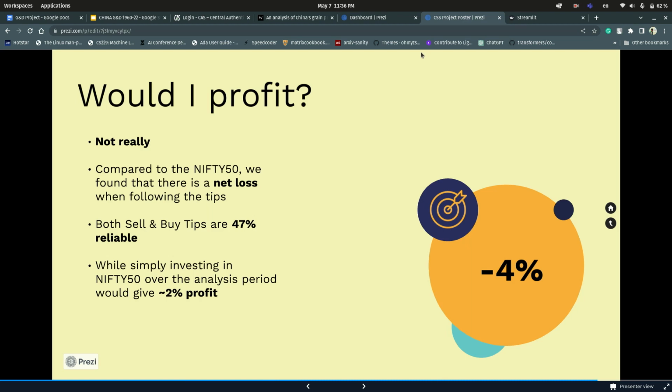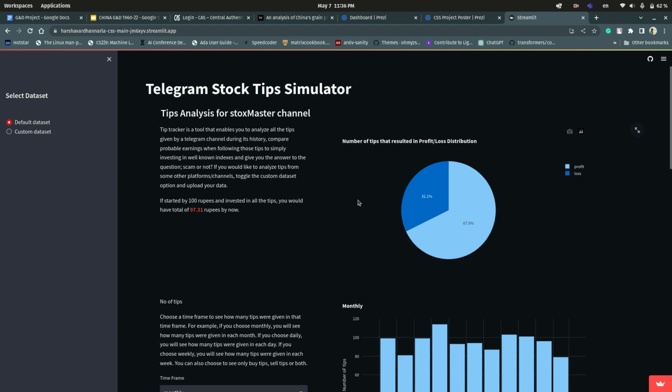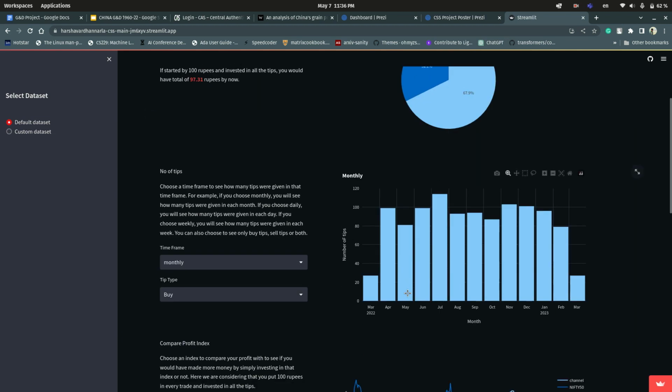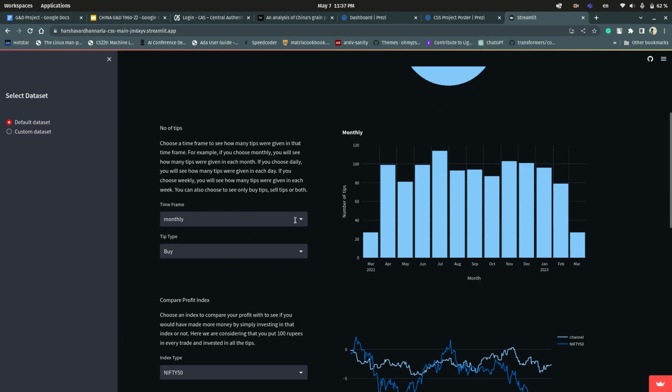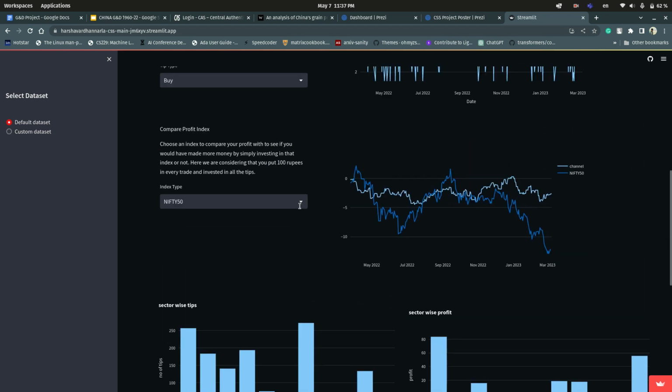Now we'll move to a demo of our tool. So this is our tool. This is the link. You can go and check it out if it's live. First of all, these visualizations are for the dataset that we made. Here we can change the time from monthly to daily to weekly, and it is an interactive tool. All the visualizations will change as soon as you choose them.